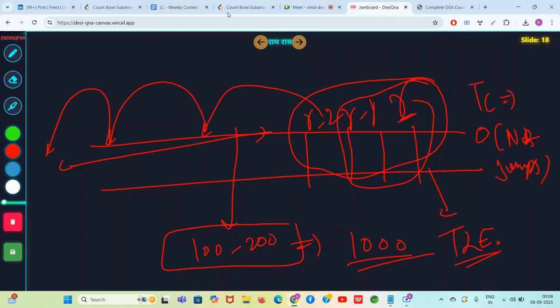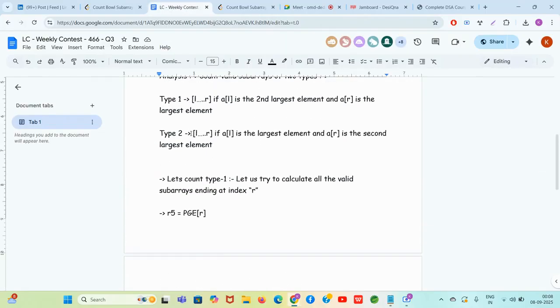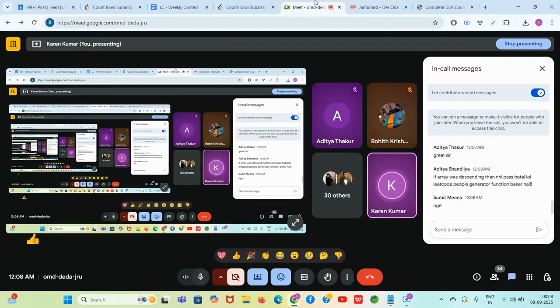And guys, the same logic you will apply for the type 2 subarrays, but the jumps will be on the right hand side and you will be using the next greater element concept. Even if I take back the previous statements in type 2, you are going to use the next greater element concept because L is largest and A of R is the second largest, and repeat the same concept. Okay. So the time complexity is n into jumps. Why? For each index R, तुमको नहीं पता ना तुम कितनी बार पीछे जंप मारने वाले हो, सकता है छोटी जंप हो बड़ी जंप हो.